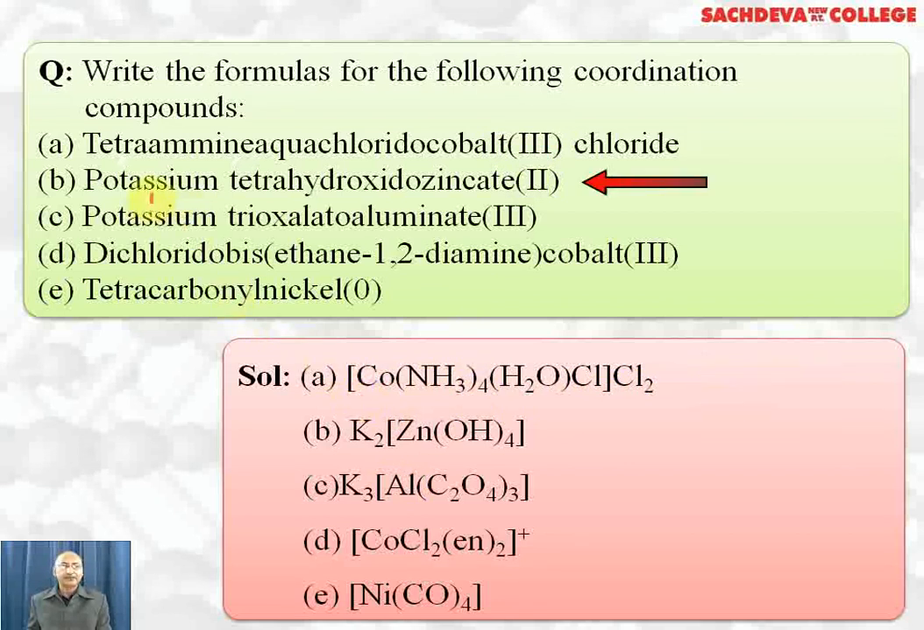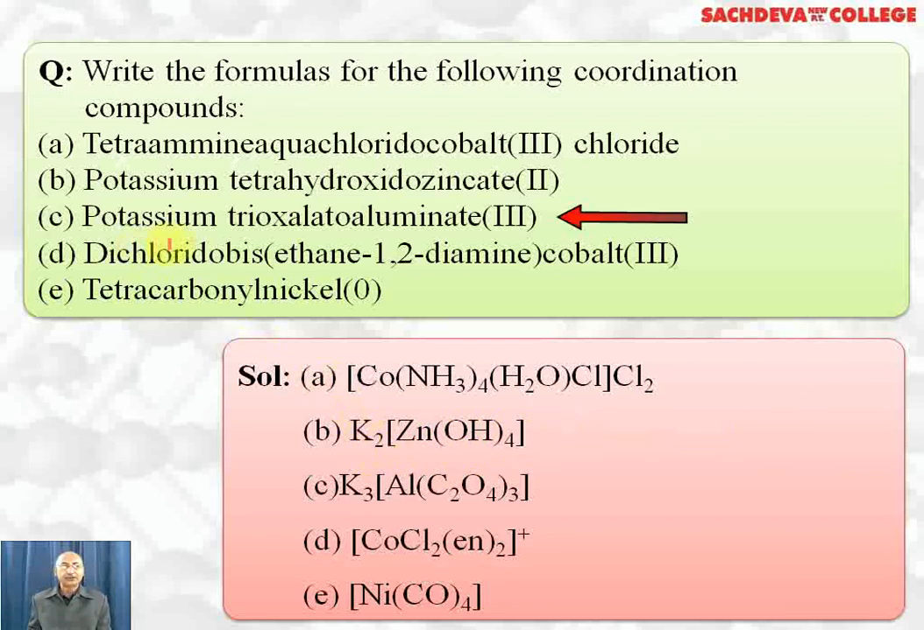Another complex we have is potassium tetrahydroxidozincate(II). So first we write potassium K2. We will check whether it should be K2, K or K3 after calculating the charge. Inside the bracket we write zinc first, and hydroxido is 4, tetra, so we write it 4 times. Zinc is +2, OH is -1 into 4, that is -4, so -2 is the charge on the complex ion, which is neutralized by 2 potassium, that's why it is K2.